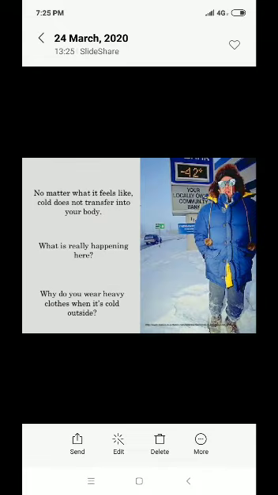Again in the slide, a man is wearing a coat, and no matter what it feels like, cold does not transfer to his body. Actually, what is really happening here? Someone wearing heavy clothes, isn't it cold outside? In previous slides, I explained the modes of heat transfer. If you wear a jacket, heat transfer takes place from your body.